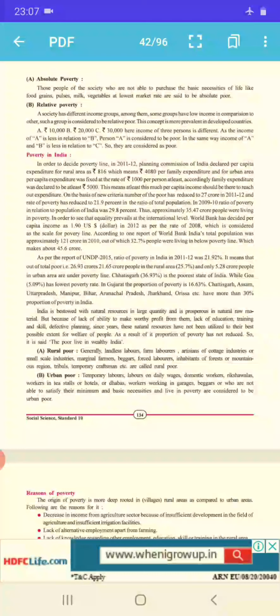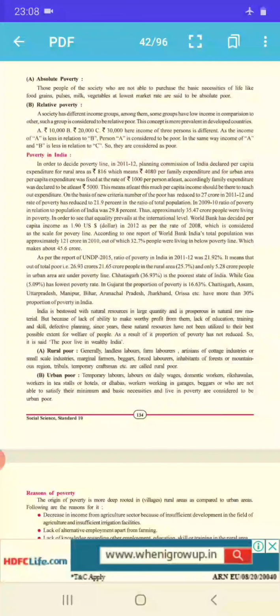Now when we talk about this, again the figures show us that poverty has been reduced from the last 9 to 10 years. In our book it is given that the poor have reduced to 27 crore in 11-12, and the rate of poverty reduced to 21.9% of the total population.